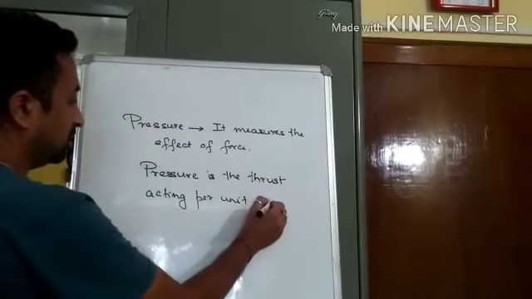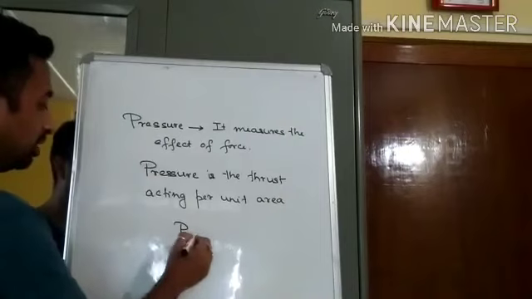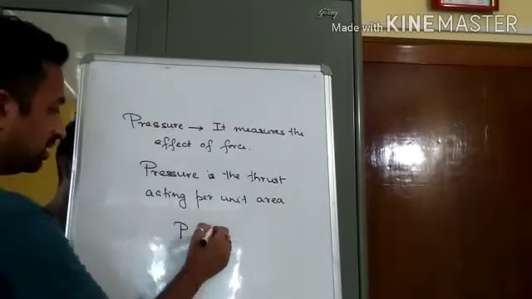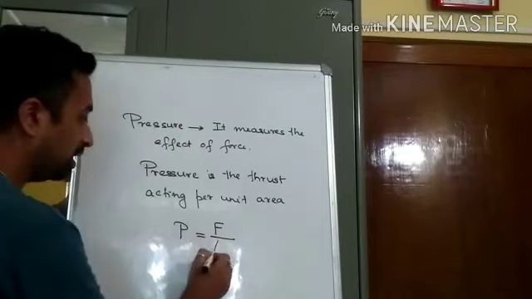It is the thrust that is acting per unit area. That means we can say pressure is equal to thrust, that is F here is thrust, by area.